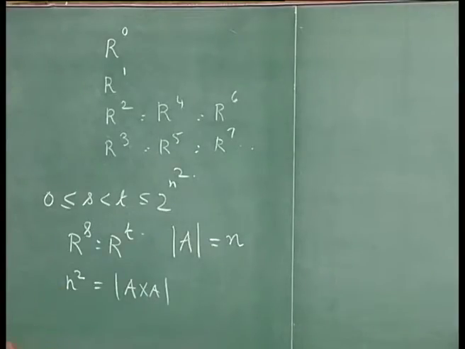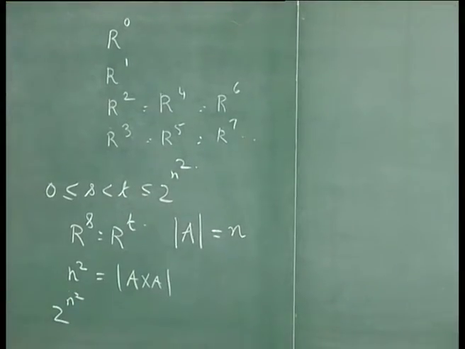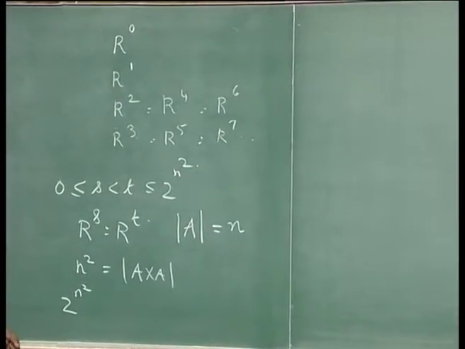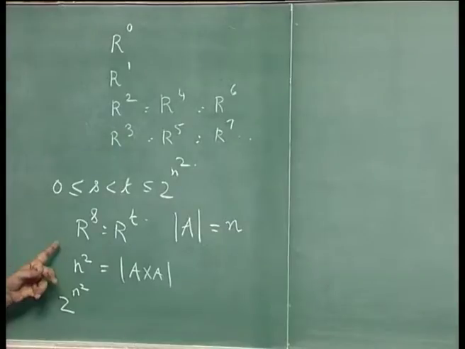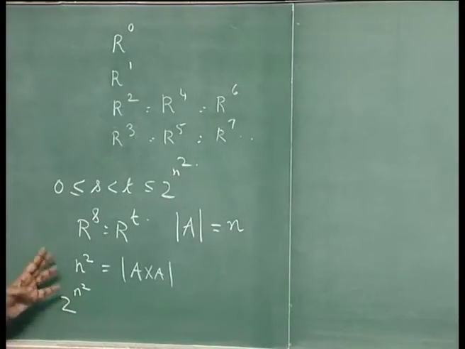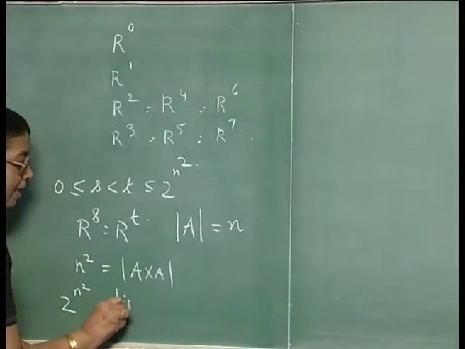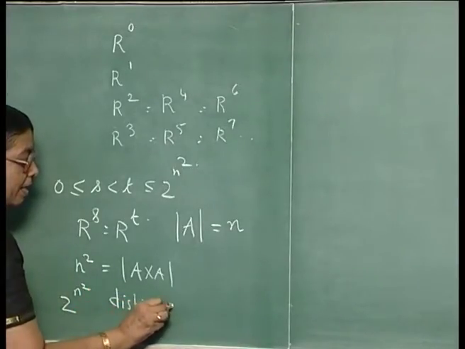So possibly you can have 2 power n squared distinct relations on A, because if you look at it as a graph, each one of the arcs may be present in the relation or not present, and you have a maximum of n squared arcs. So totally you can have 2 power n squared distinct relations on A.